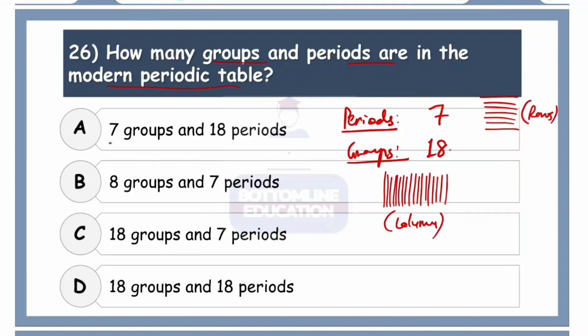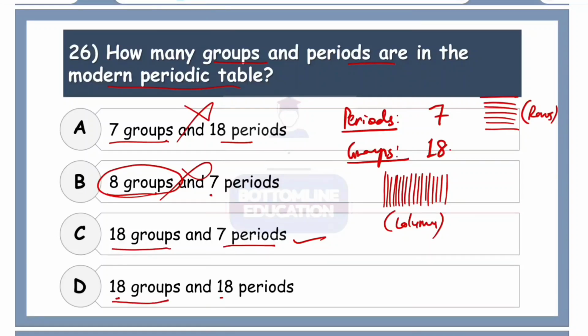7 periods 18 groups, 7 groups 18 periods. It's actually wrong and very easy to confuse. 8 groups 7 periods, so it's saying groups are 8, but we have 18 groups, so it's wrong. 18 groups and 7 periods, okay. 7 periods 18 groups sounds okay. 18 groups and 18 periods, 18 periods is wrong, so yes, the correct option is number C. So I want you to look very carefully at the options. See, they are very confusing.